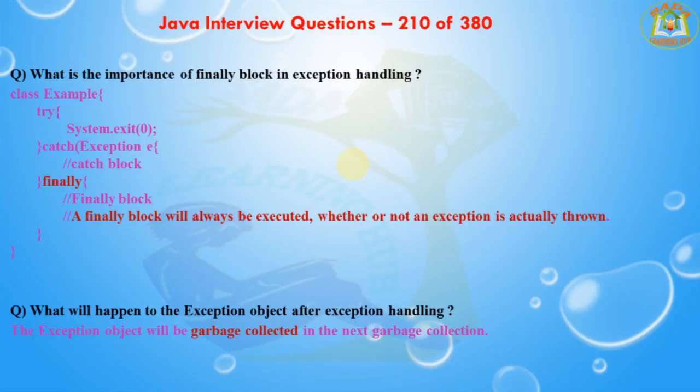The next question is, what is the importance of the finally block in exception handling? A finally block will always be executed whether or not an exception is actually thrown. Even in the case where the catch statement is missing and an exception is thrown, the finally block will still be executed. Last thing to mention is that the finally block is used to release resources like IO buffers and database connections, etc. The finally block will always be executed.